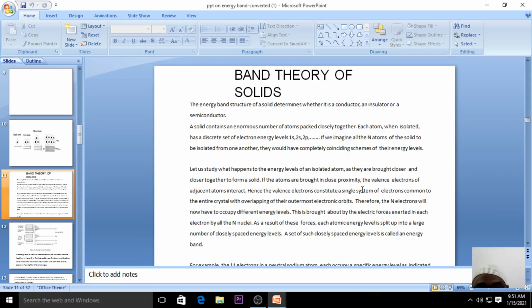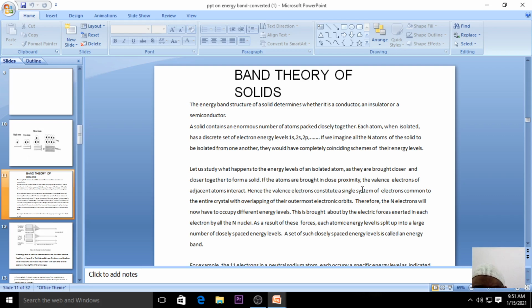That is the reason it is called the band theory of solids. Our objective is to know the energy band structure of a solid, which will determine how solids are classified into conductors, insulators, and semiconductors.